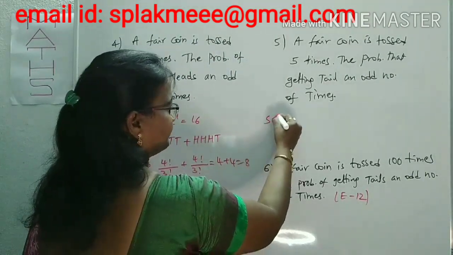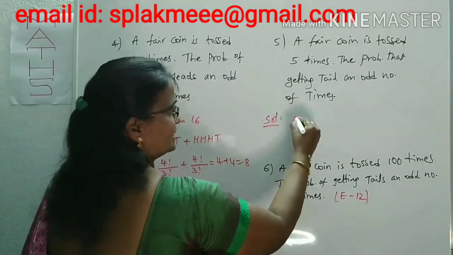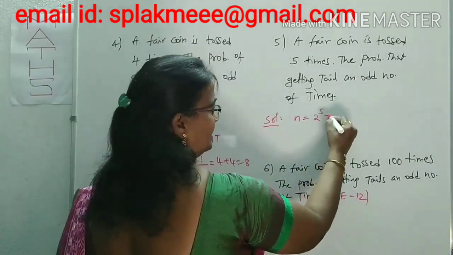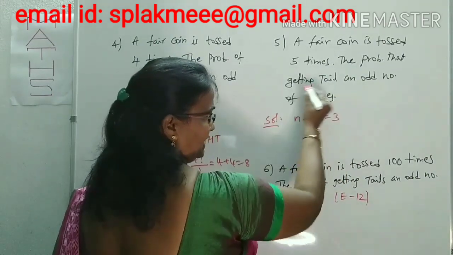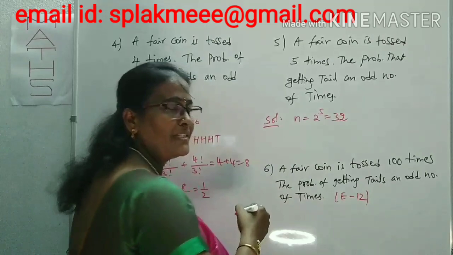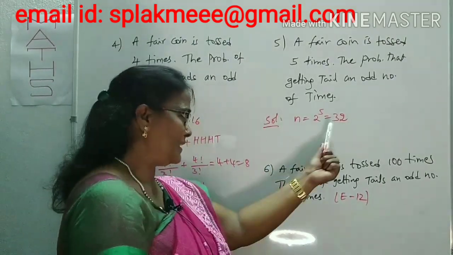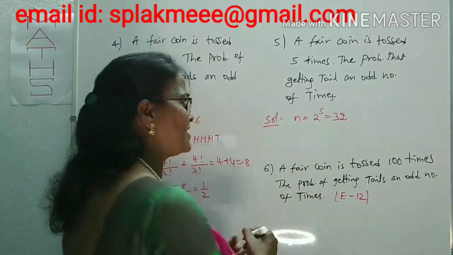Look at here. How many coins are tossed? 5 coins. What is n? 2 power 5, that is 32. An odd number of tails is asked. Half of the 32, 16 will come. There will be an odd number of tails in 16 of the 32 events. How it is, we'll see.